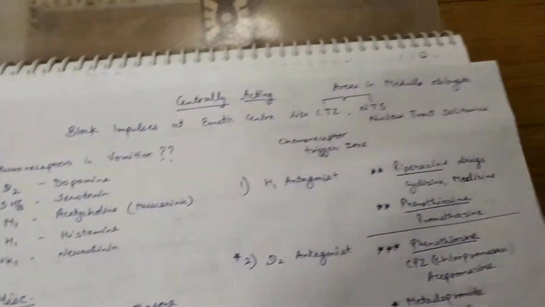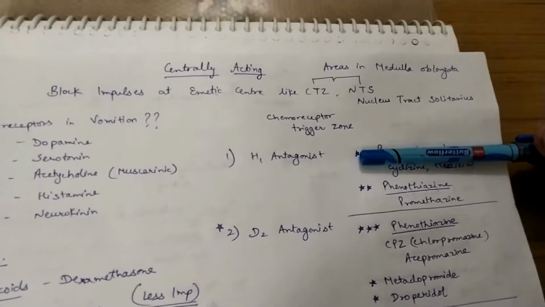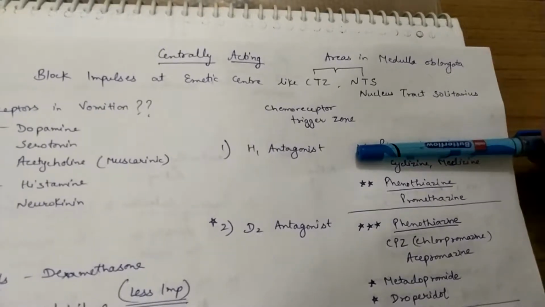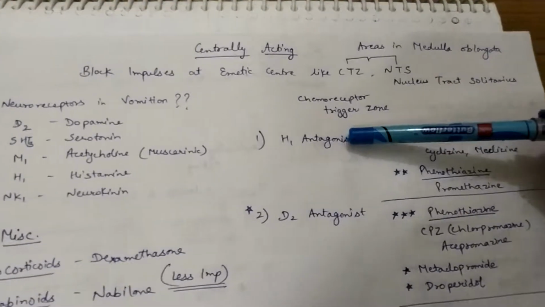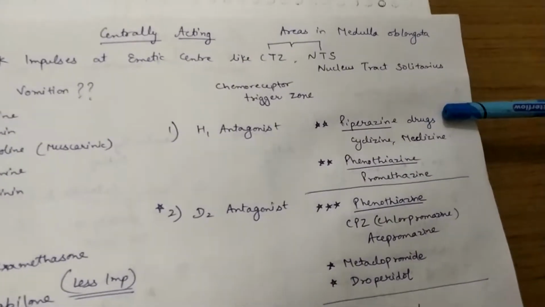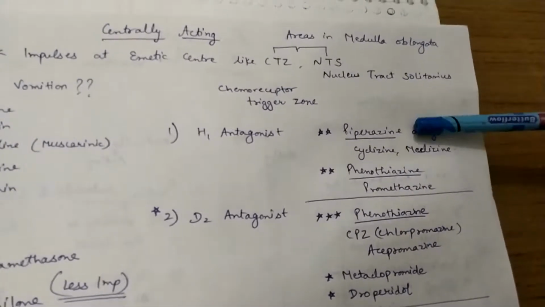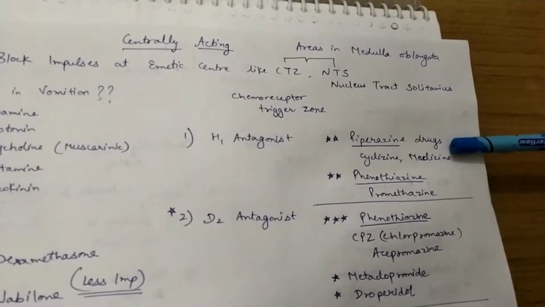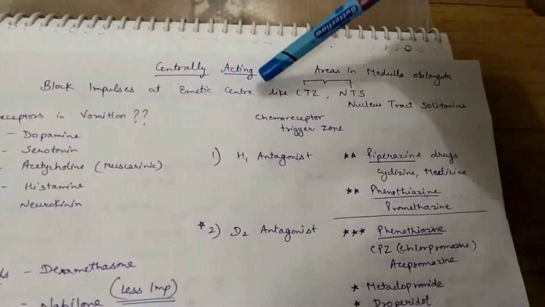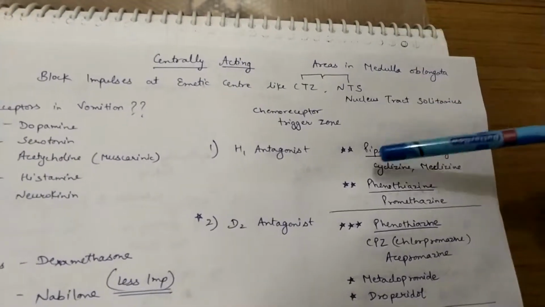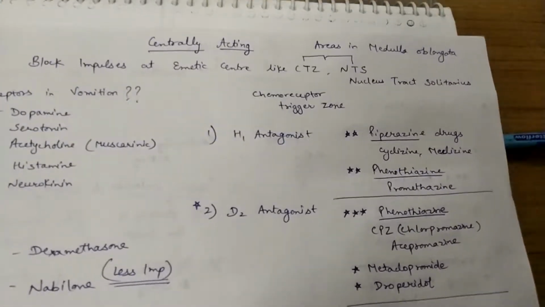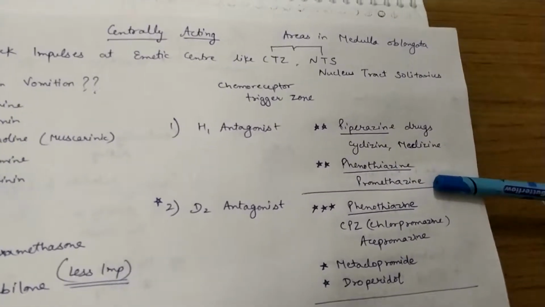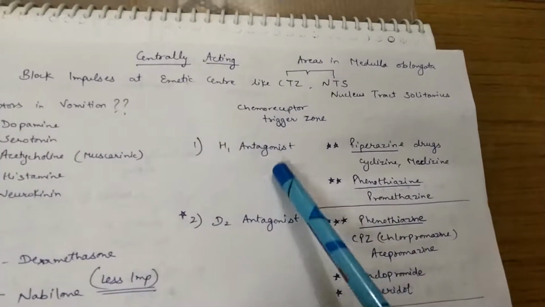Also remember that. Now talking about the classification, first one is H1 antagonist, meaning histamine 1 receptor antagonist. The first one is piperazine drugs. Piperazine, cyclizine and meclizine are under the H1 antagonists, which means they inhibit the H1 receptors and block the impulses at the emetic center like CTZ and NTS. These drugs have almost the same mechanism. Second one is phenothiazine or promethazine. These are an important class of drugs in H1 antagonists.